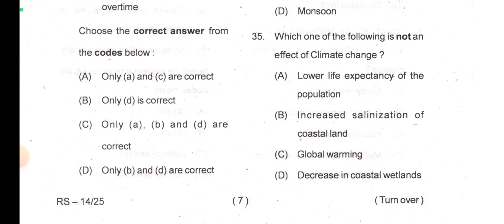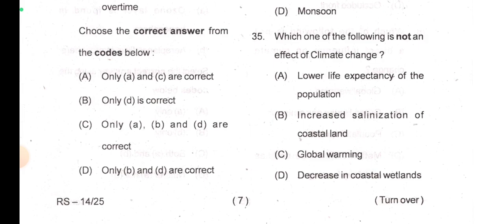So if you analyze that, climate change can affect options B, C and D. Because lower life expectancy of the population is not directly related to climate change, I think.